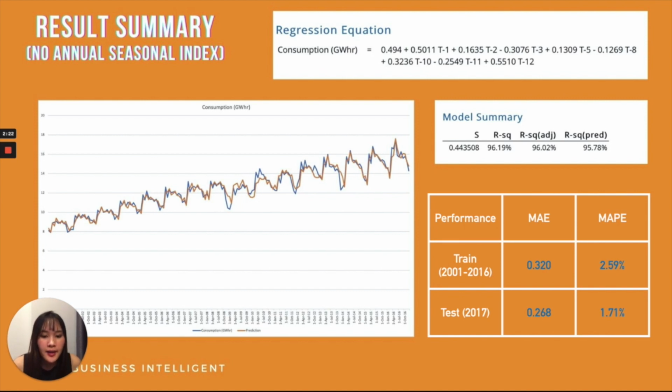The result is higher compared to the first and second graphs, so it means the annual seasonal variable has an effect on the test. The accuracy will be lower than the two graphs above. And for the test, MAE is 0.26 and MAPE is 1.71%. The performance of the test is more accurate compared to the train, and the error is lower.